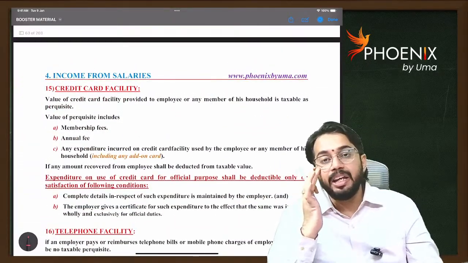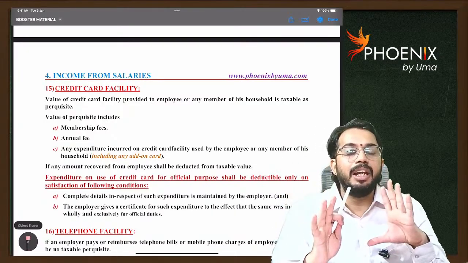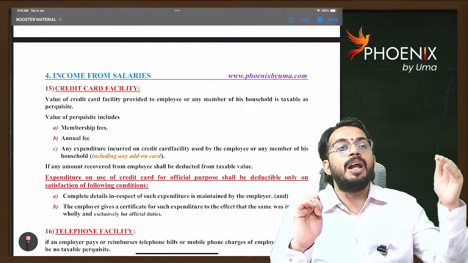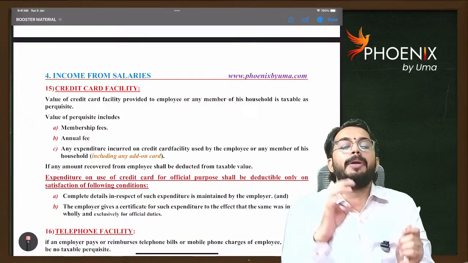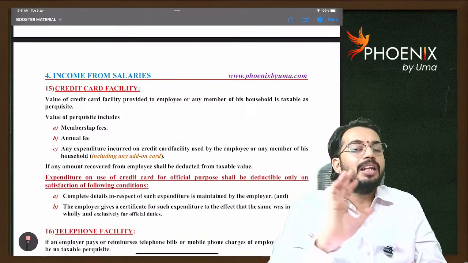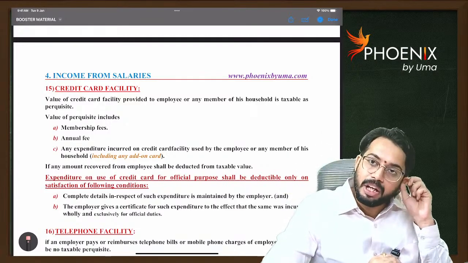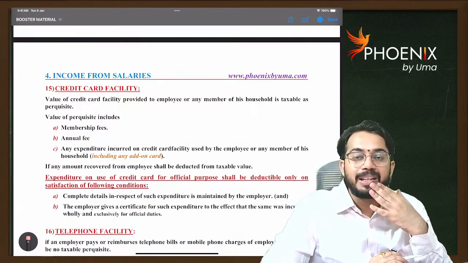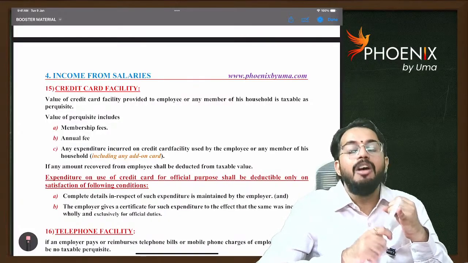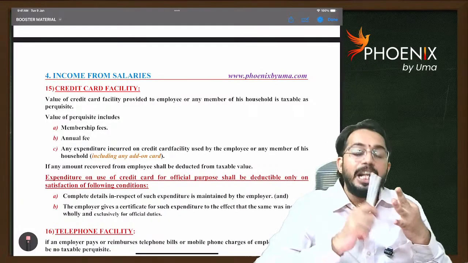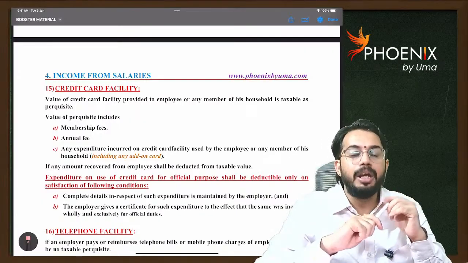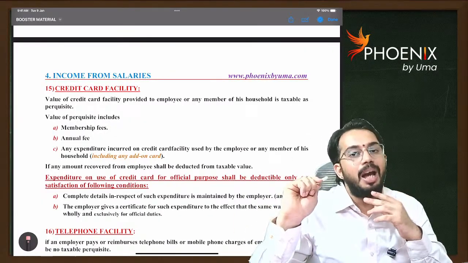Credit card facility. If credit card facility is given for official purposes, then the employer has to maintain the information and give the certificate that the credit card is used only for office purposes, then nothing is taxable to the employee. If credit card facility is given for personal purposes, then whatever the credit card bill paid by the employer, the credit card fees, and renewal fees paid by the employer, all these three are considered as benefit received by the employee and such benefit is taxable to the employee.